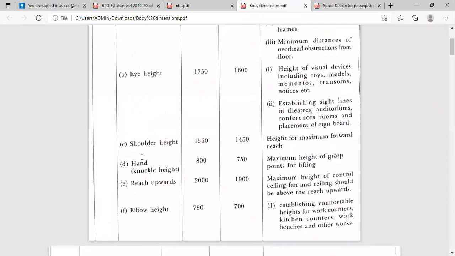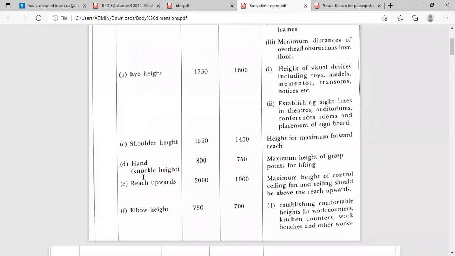Then after that, shoulder height of a man is 1550 mm, and shoulder height of women is 1450 mm. Height for maximum forward reach: for that purpose, shoulder height is required.